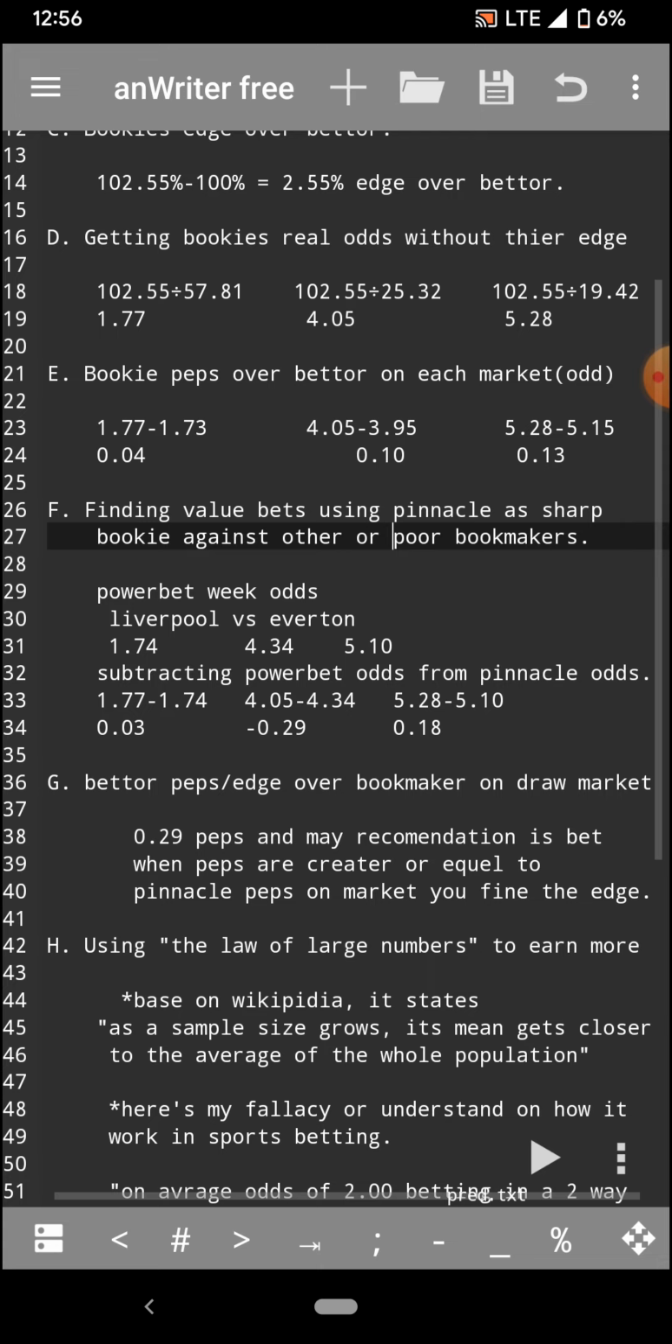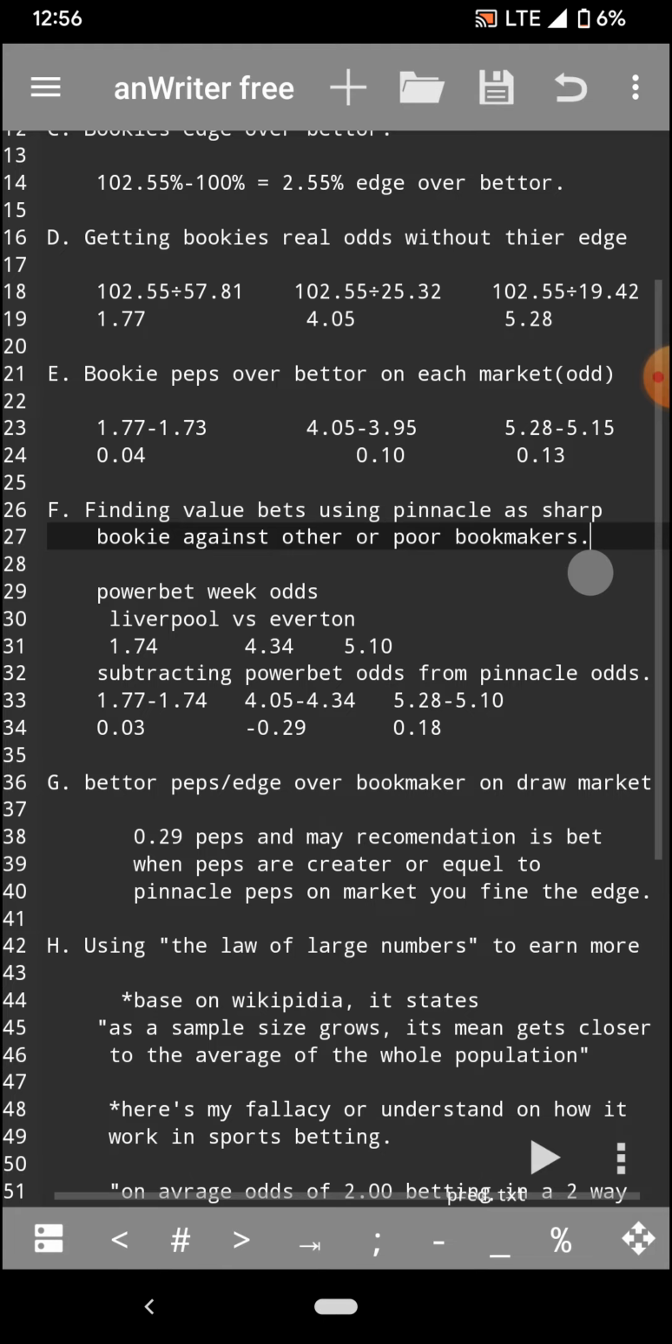So if we can find in the market a situation where the odds of Liverpool are at 1.73 in this particular case, but there's another market which is having the odds of Liverpool at 1.80, that's a massive value bet, because we are going to bet on that and be able to make money in the long run, because we are betting on the value pick. So let's move on. Now, finding value bets using Pinnacle as sharp bookie against other poor bookmakers.